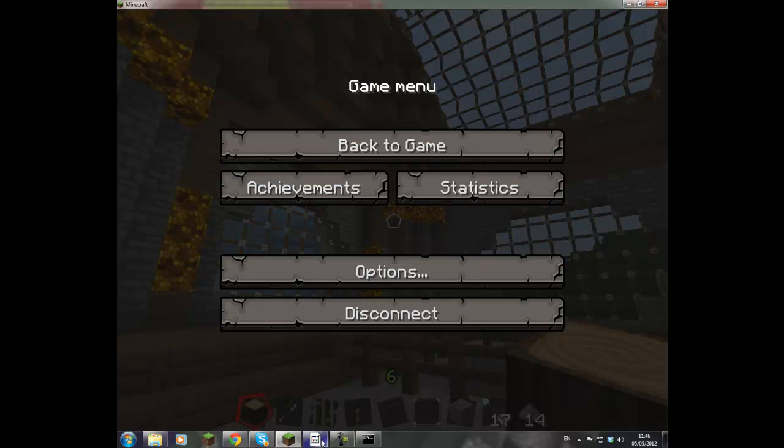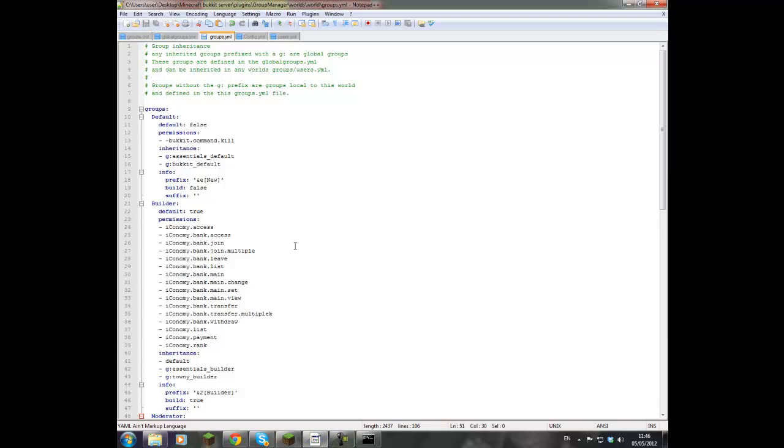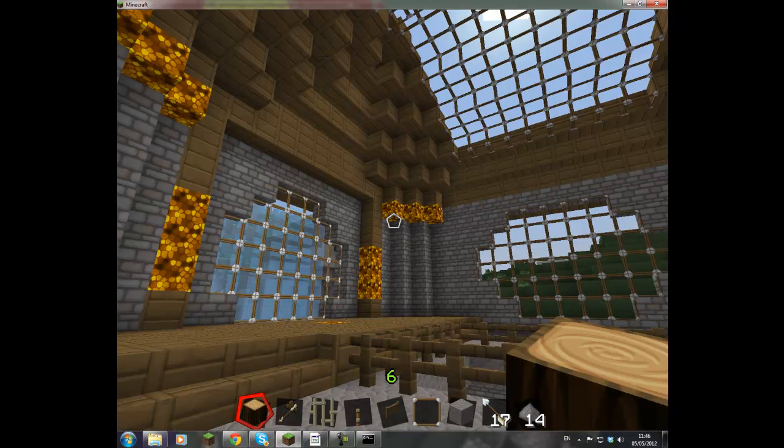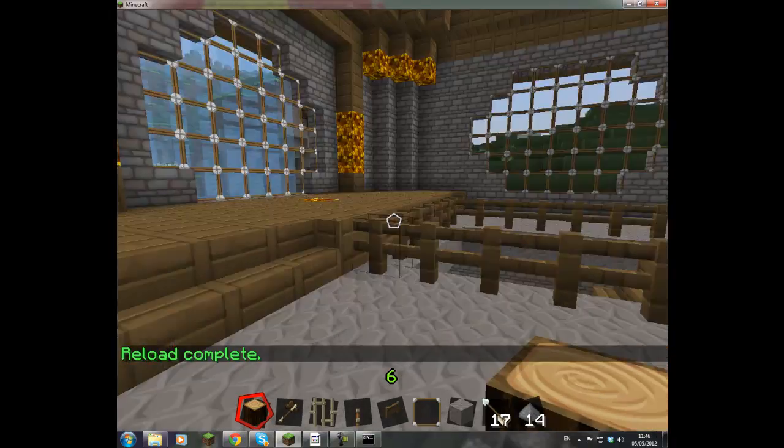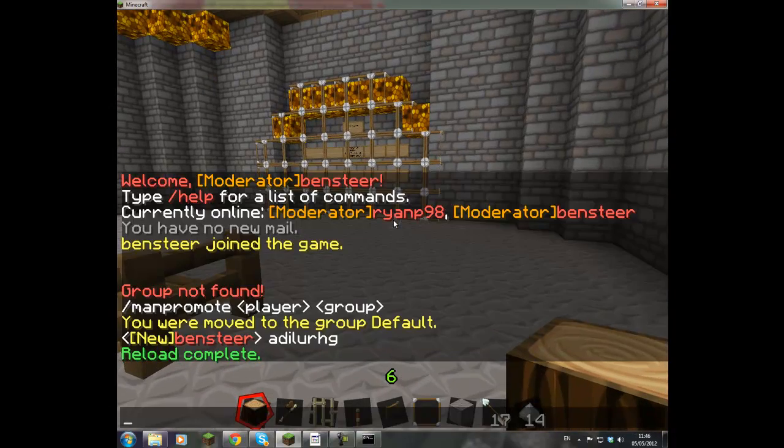Okay. So for that, I think we've pretty much covered that. If you want more detail on this, then you can go ahead and message me. But at the minute, what you want to do is save, go back to that, and type /reload. That reloads all the plugins, reload complete. Now you have everything. You can go.